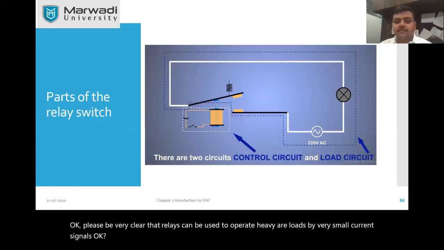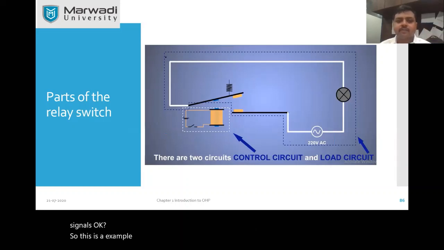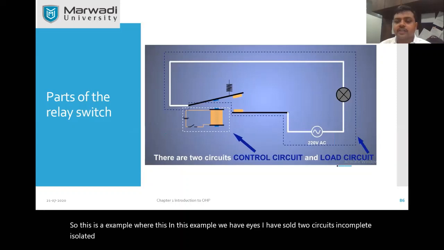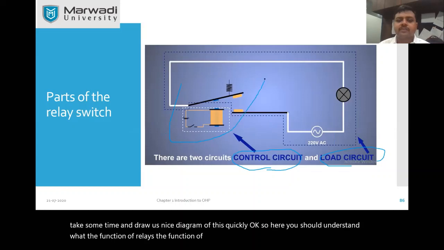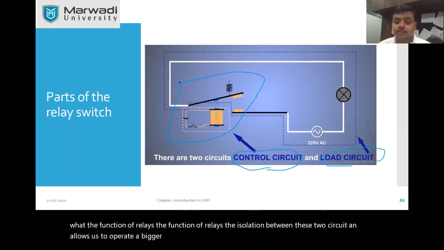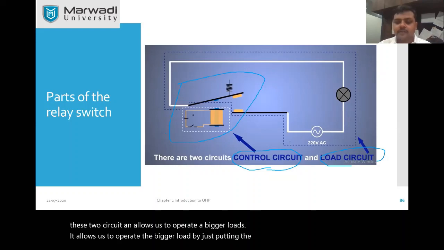In this example, I have shown two circuits in completely isolated form. First you notice the load circuit, and the second is the control circuit. Please take some time and draw a nice diagram of this quickly. Here you should understand what the function of a relay is. The function of a relay is the isolation between these two circuits, and it allows us to operate bigger loads by just putting in this small electrical element. Please spend some time and draw this circuit in your notebook quickly.